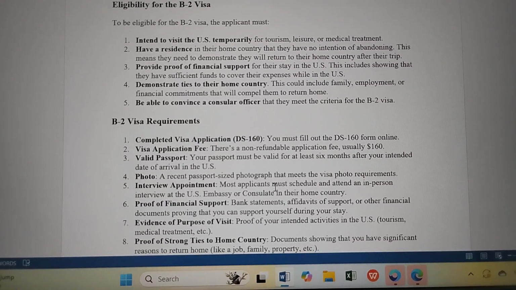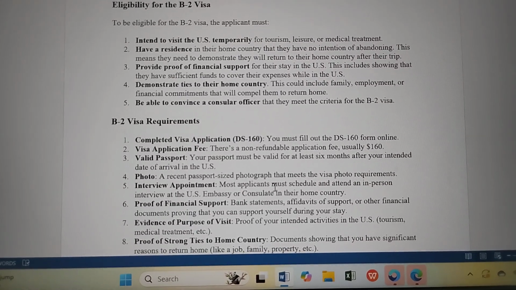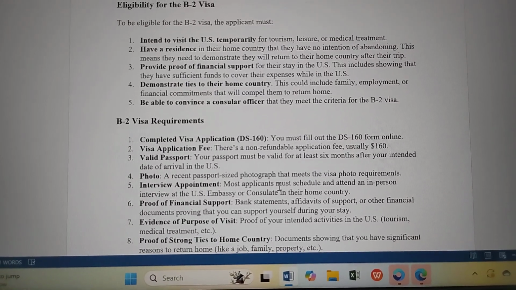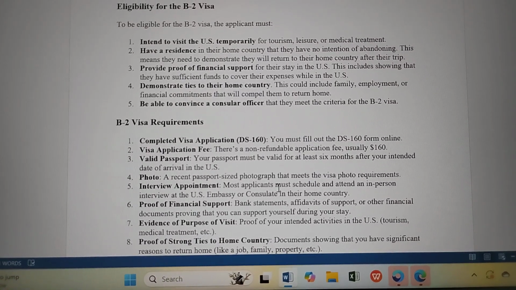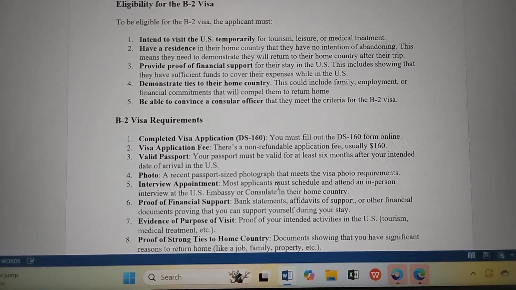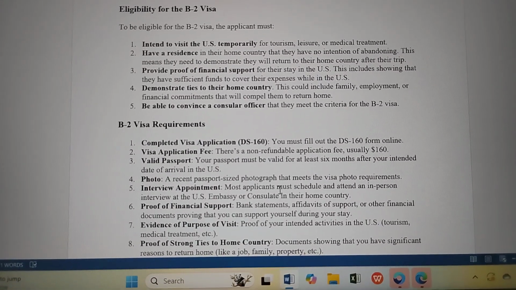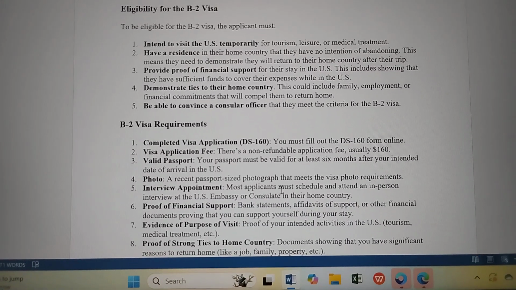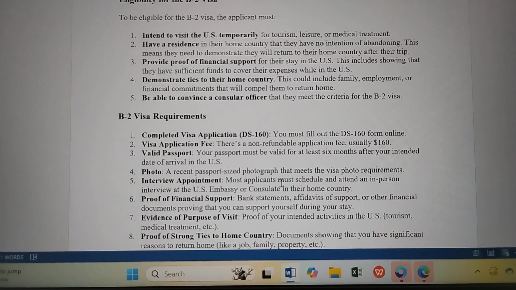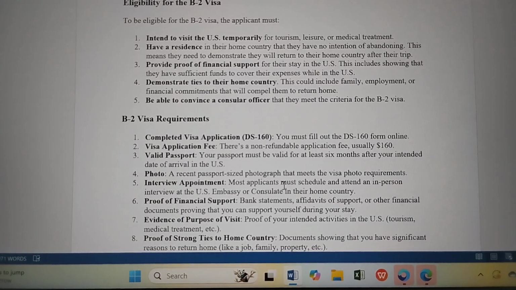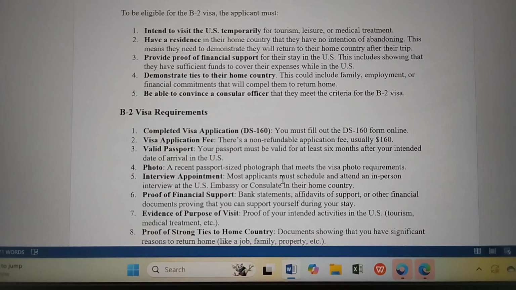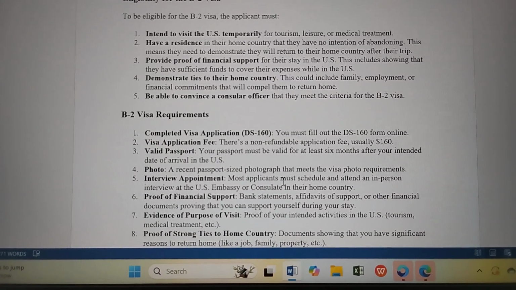B-2 visa requirements. What are they? Number one, completed visa application, DS-160. This one is filled online, so you fill the DS-160 form online. Visa application fee. There is a non-refundable application fee, usually $160. A valid passport. Your passport must be valid for at least 6 months after your intended date of arrival in the USA. Photo. A recent passport-sized photograph that meets the visa photo requirements.